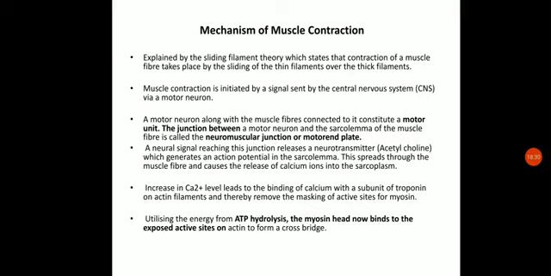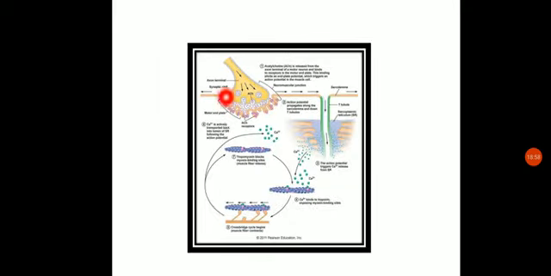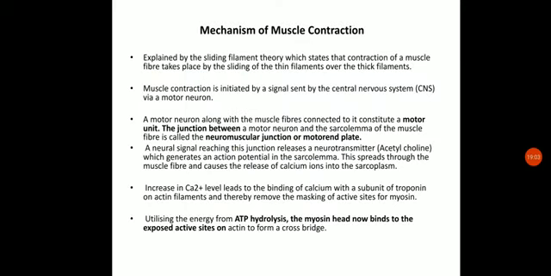A motor neuron, we have seen a motor neuron. A motor neuron is that neuron which is responsible for carrying out the movement of the muscles. So a motor neuron along with the muscle fiber connected to it constitutes a motor unit. So this is the motor neuron, and this is the muscle fiber. Both together are called a motor unit.